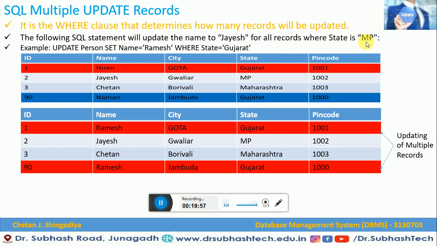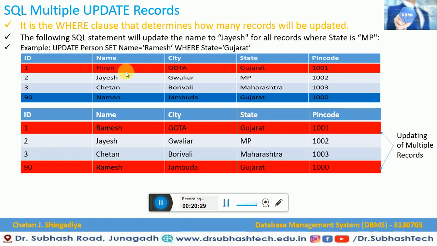So what is our target? Our target is to update the name to Jayesh for all the records where the state is empty. Sorry, here we have taken MP, but we are going to update this record. The example is something like: update person set the name equal to Ramesh where state is equal to Gujarat.